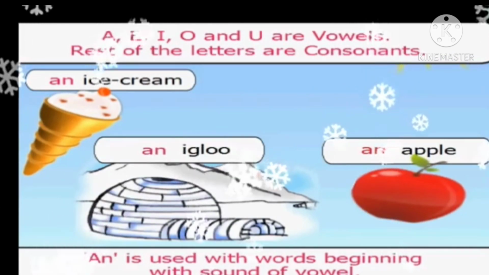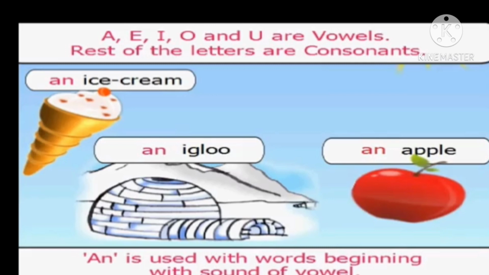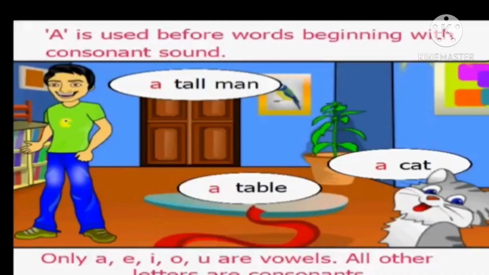Ice cream starts with a vowel sound. An igloo. Igloo starts with the vowel sound I. An apple means one apple. Apple starts with a vowel sound. So, an apple.